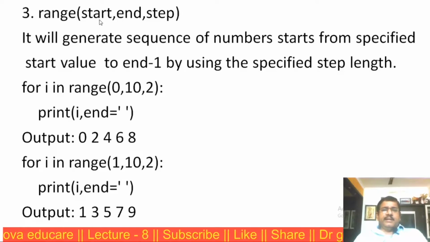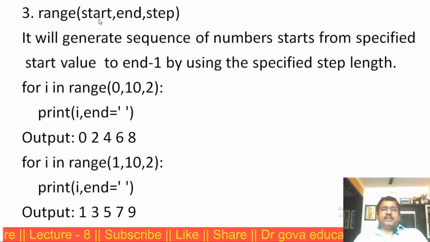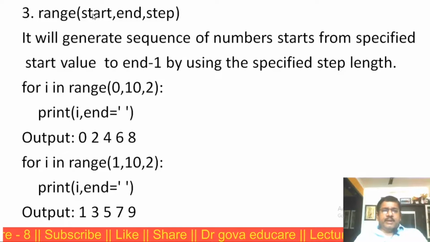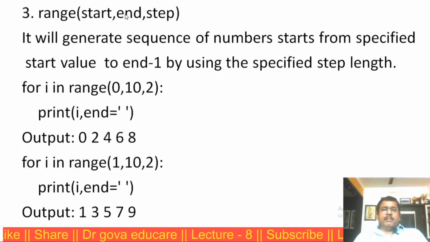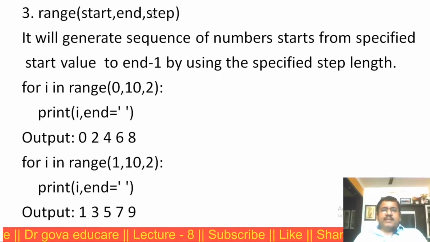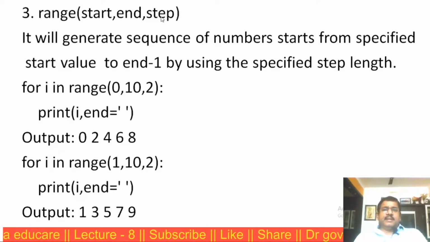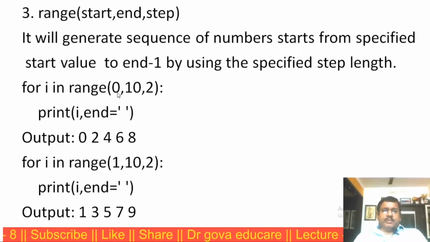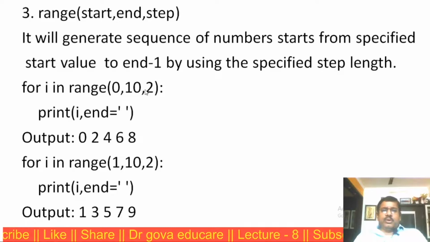In the third one, the syntax is range, start, comma, end, comma, step. It will generate a sequence of numbers starting from the specified value to end minus 1 by using the specified step length. For example, range of 0, 10, 2.